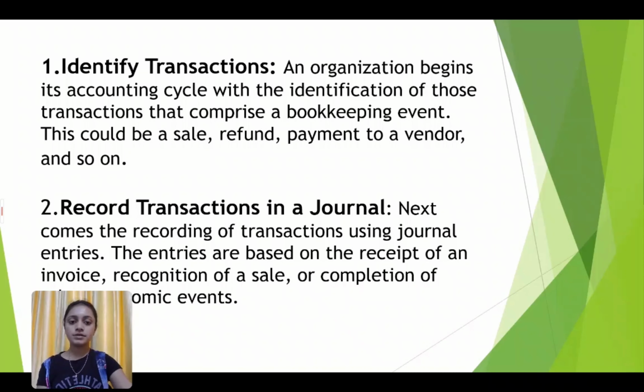Record the transaction in a journal. Journalizing transactions is the process of keeping the record of all business transactions, tracking them in chronological order, and they generally include the date, accounts to be debited or credited, and a brief description of the transactions that occurred. Next comes recording the transaction using journal entries. The entries are based on the receipt of an invoice, recognition of a sale, or completion of an economic event.